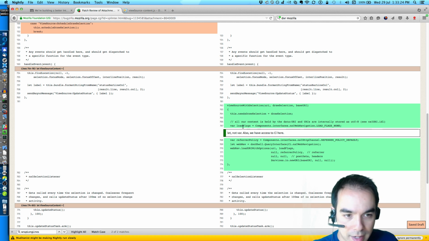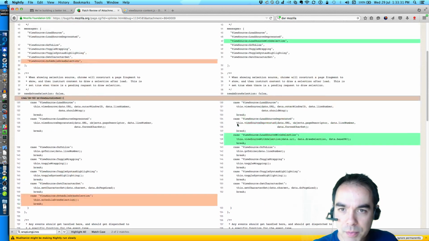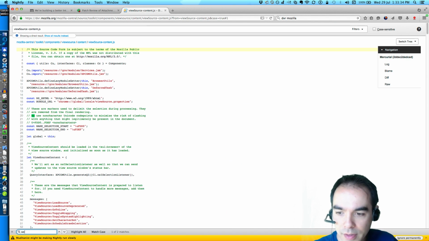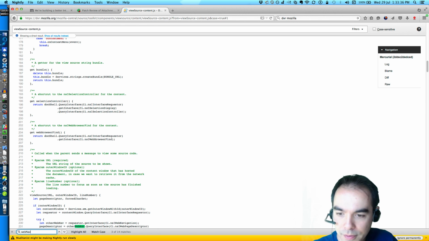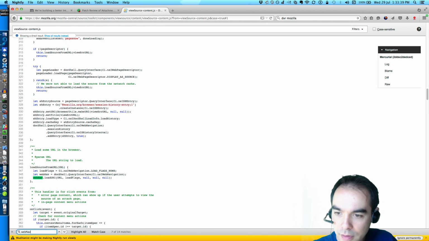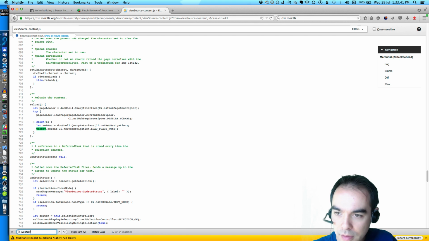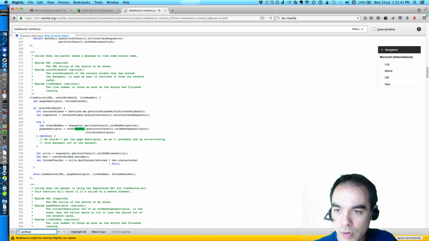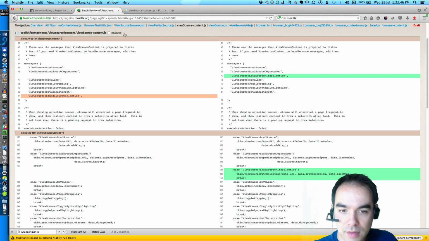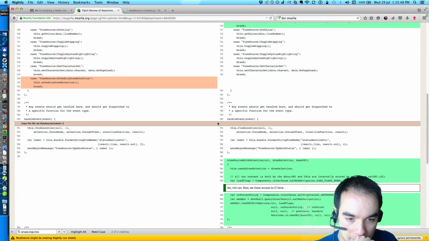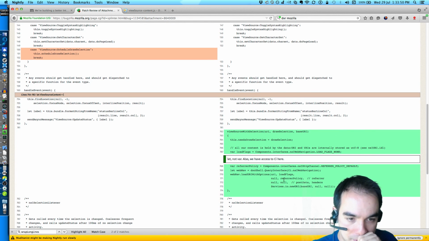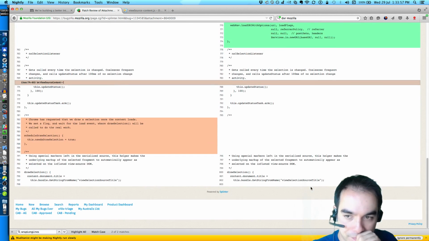So we get the flags, the fur policy, we get the doc shell, the web nav. I'm surprised that ViewSource content doesn't already have some kind of shortcut for the web nav. But so it is. Okay, and then it calls load URI with object options. Blah blah blah. Creates a new URI with the base URI. All right.